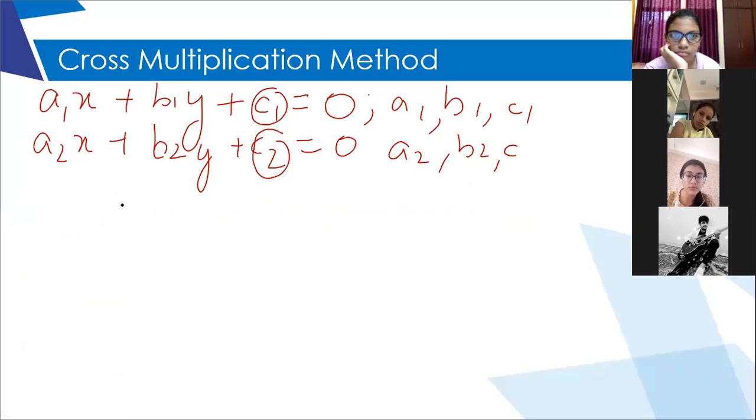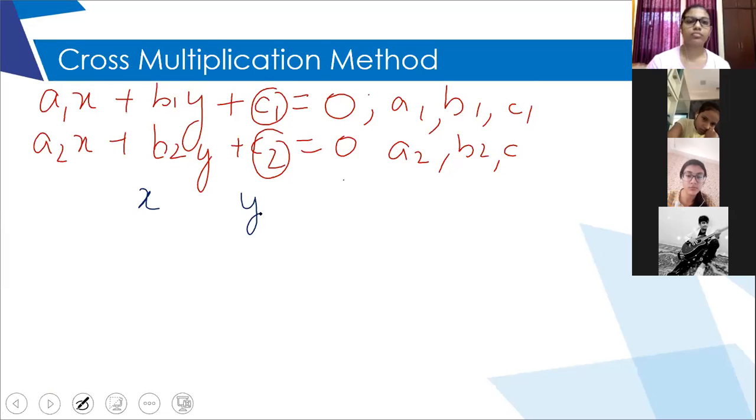Okay. After this, unlike the previous two methods, we don't straight away start solving the equation. You will do this: write X, Y, and 1 in one line with some gaps in between. So X, after that a gap, then Y, gap, and then 1.